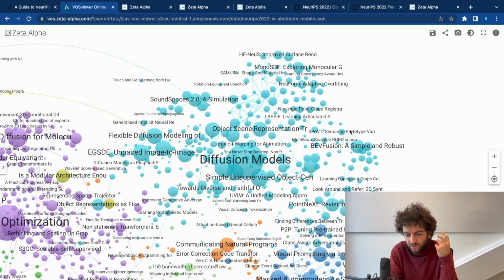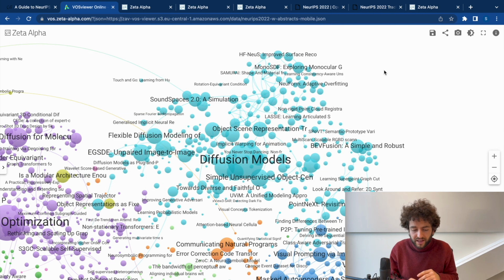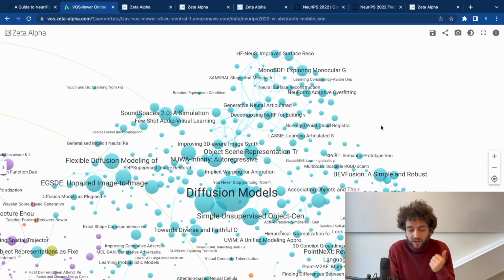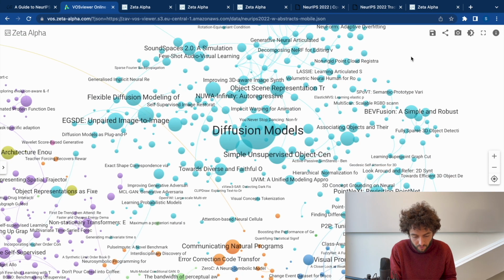Diffusion models became very popular a couple of years ago, I think in early 2021, when they beat GANs, generative adversarial networks, in image generation. They became super popular, then they exploded. And the cool thing is it feels like text-to-image generation is kind of solved. It's not solved, it can be improved, but a lot of this research is now pivoting towards more challenging stuff like video generation and using diffusion models in other domains, like even text generation or molecule structure generation. So I think a lot of the cool stuff revolves around that.